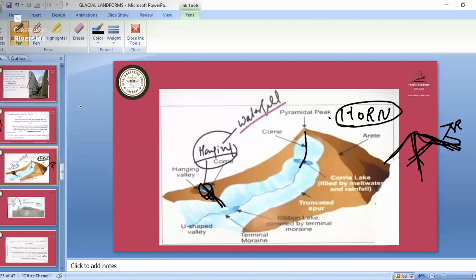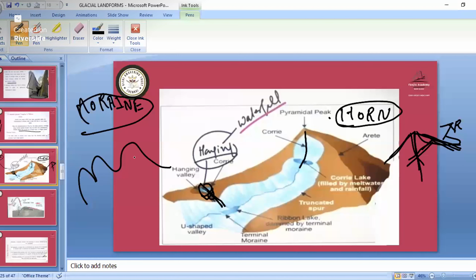See, moraine is a deposition landform. Suppose this is the mountain part, and the glacier is eroding.